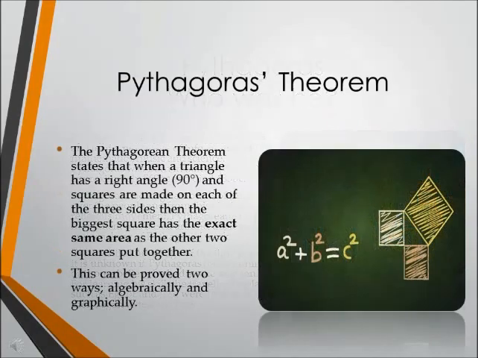The Pythagoras theorem states that when a triangle has a right angle and squares are made on each of the three sides, then the biggest square has the exact area as the other two squares put together. This can be proved two ways, algebraically and illustratively.